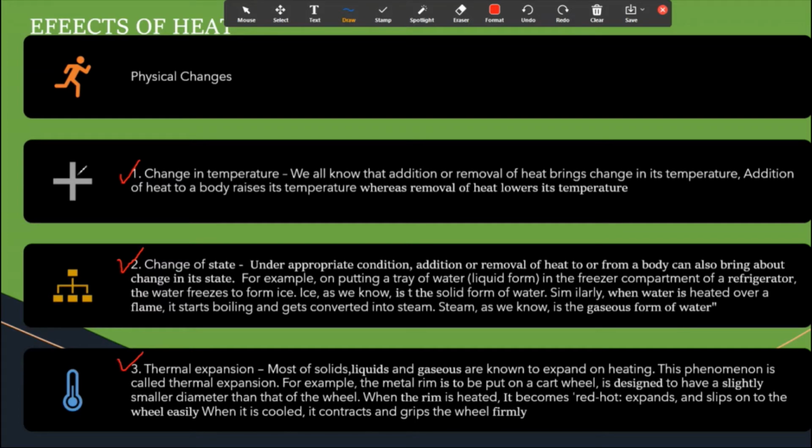So, change in temperature. We all know that addition or removal of heat brings change in temperature. If our body is heated up, then our temperature will be more. This is something that normally happens.